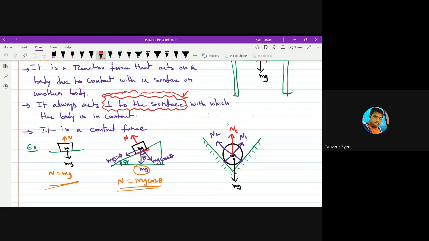N1 cannot balance weight. See here, N1, which is acting in this direction, cannot balance weight, which is acting in this direction. At the same time, N2 which is acting in this direction cannot balance weight either. But if you combine N1 and N2, the resultant will be this, which will be exactly opposite to the weight. That's why weight is balanced by NR and the ball is stationary.